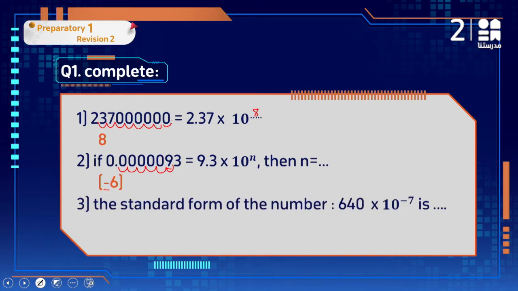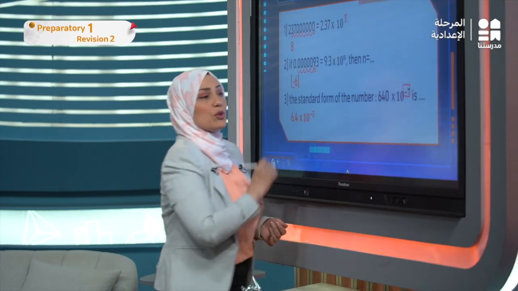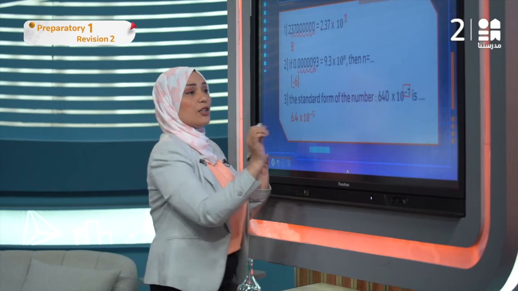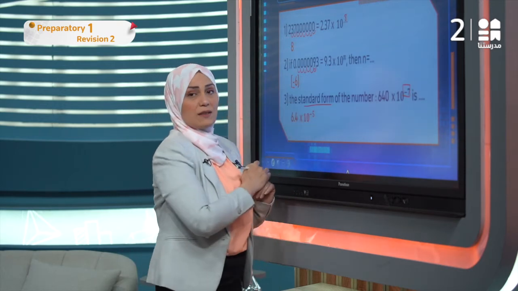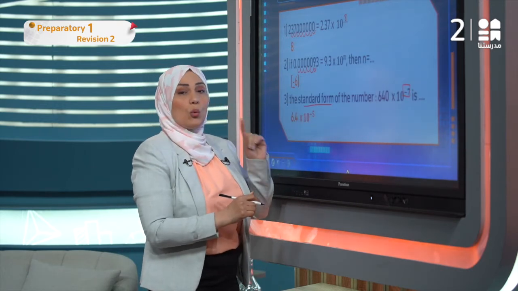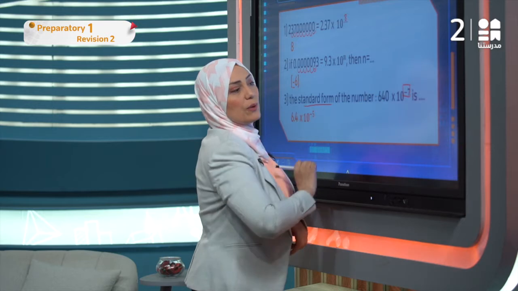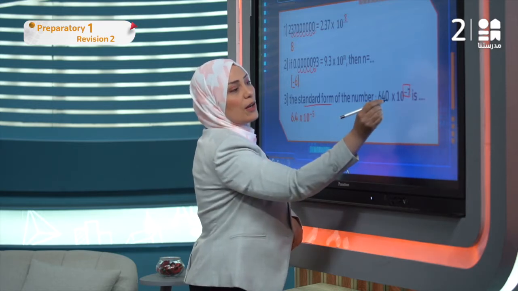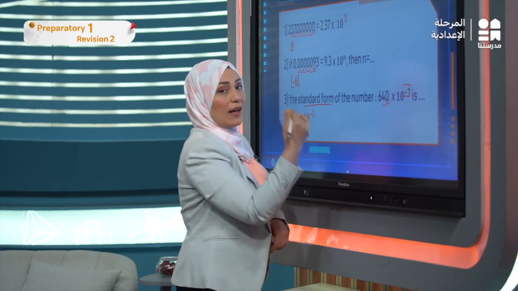Number 3, the standard form for this number, which is 640 times 10 to the power of -7, equals what? I need to write it in the standard form, and in the standard form you have to get one non-zero digit. So here we have a whole number, then I moved to the left.